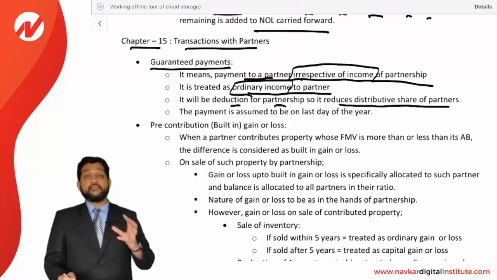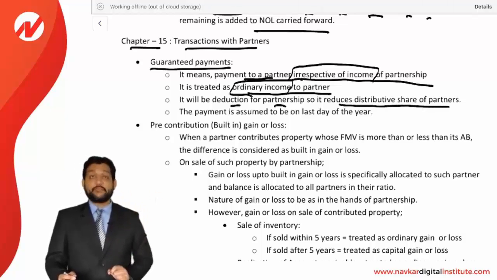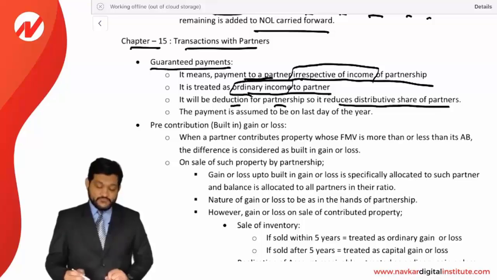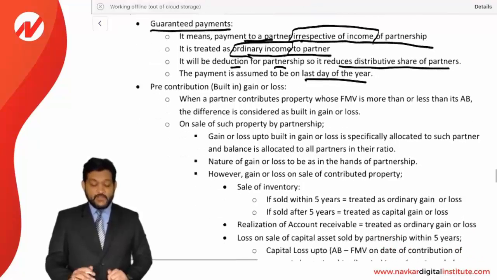Let's say there is a profit of 1 lakh and 20,000 has been guaranteed to partner A. So out of 1 lakh, 20,000 will be reduced, and the remaining 80,000 will be the distributive share of all the partners. 20,000 has been purely given to partner A as a guaranteed payment. So partner A will record that as ordinary income, and it will be a deduction for the partnership. The payment is assumed to be made on the last day of the year. Okay, so that is about guaranteed payment.